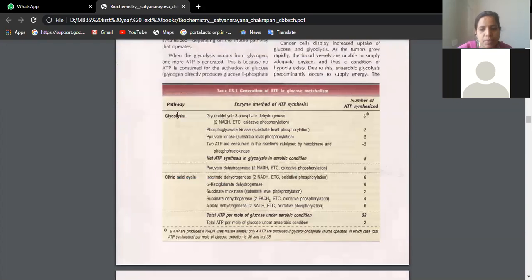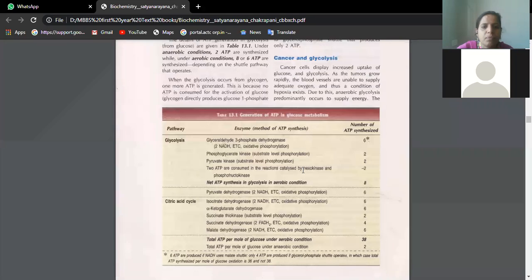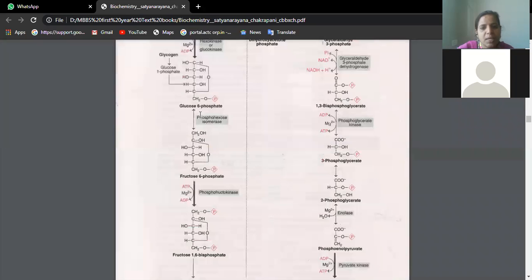See, basically you should remember that one NADH gives rise to 3 ATPs, and one FADH2 gives rise to 2 ATPs. In the recent books, the energy produced from NADH and FADH2 is slightly changed. Maybe it is 2.5. Just check. I will give you the calculations, and accordingly you can slightly change the readings. First of all, we are checking the cycle of glycolysis.